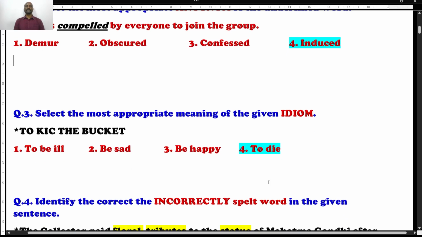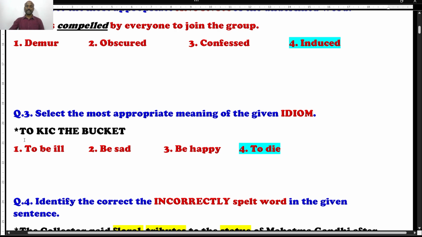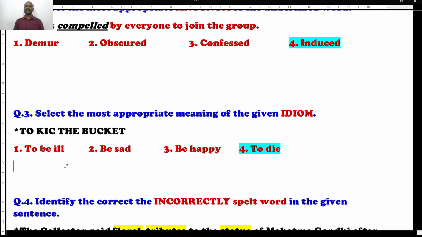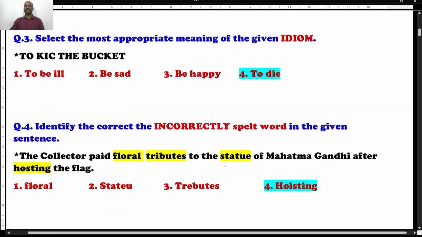Question number 3. Select the most appropriate meaning of the given idiom. The given idiom is to kick the bucket. What do you mean by to kick the bucket? Not physically kicking the bucket, students, because idioms and phrases are something different. They are called the zenith of the English mountain. So, to kick the bucket is nothing but to die or to pass away. Next question, question number 4.